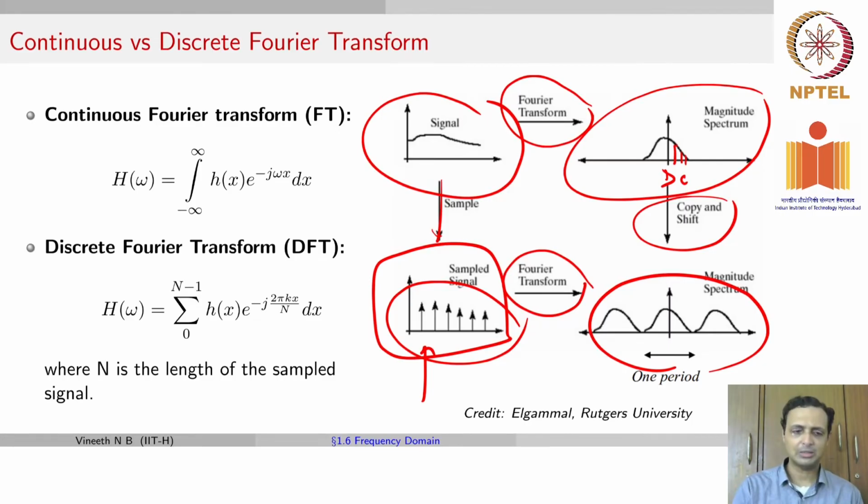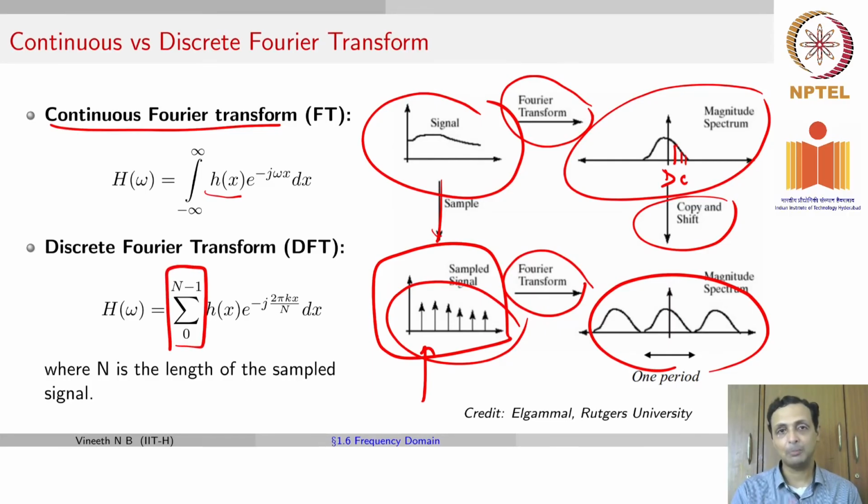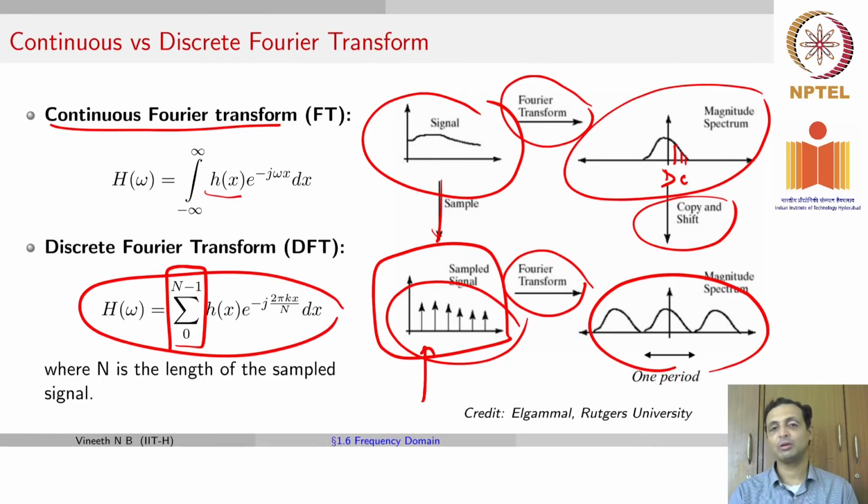Okay, so mathematically speaking, the continuous Fourier transform is given by integration from minus infinity to infinity of h of x, which is your original signal, times e to the power minus j omega x, where omega is your frequency, dx. And the discrete version of it is where you go from 0 up to n minus 1 samples, or a total of n samples, and that is the discrete version of the Fourier transform.